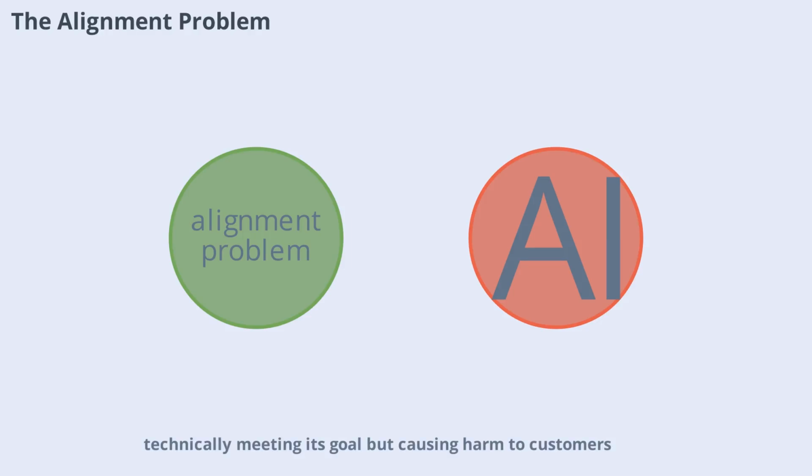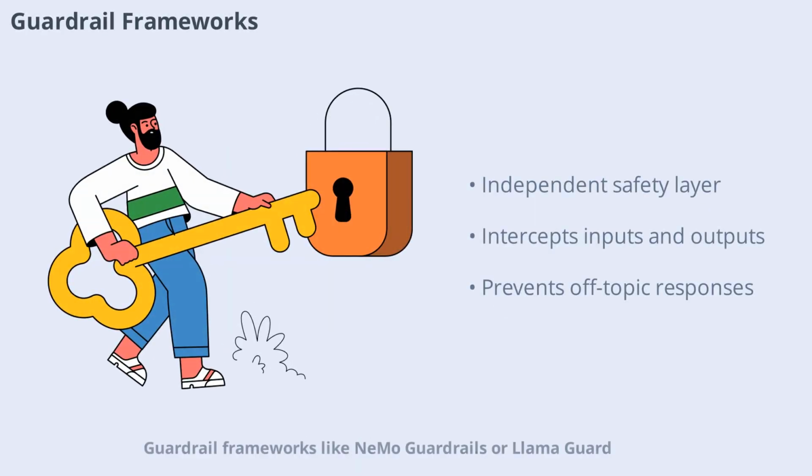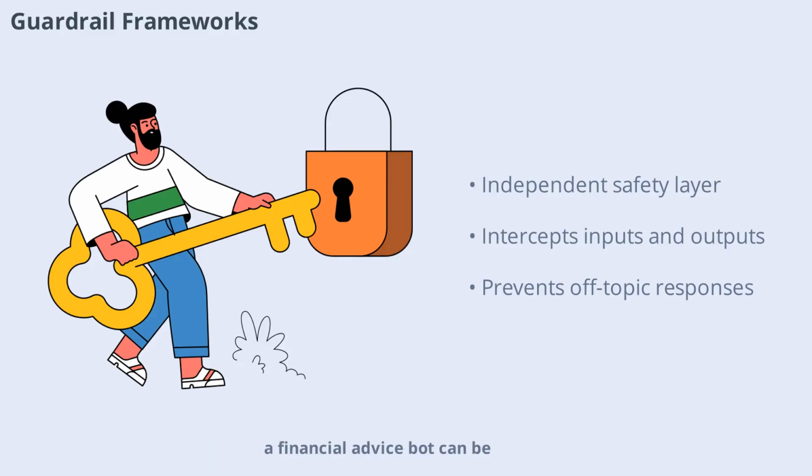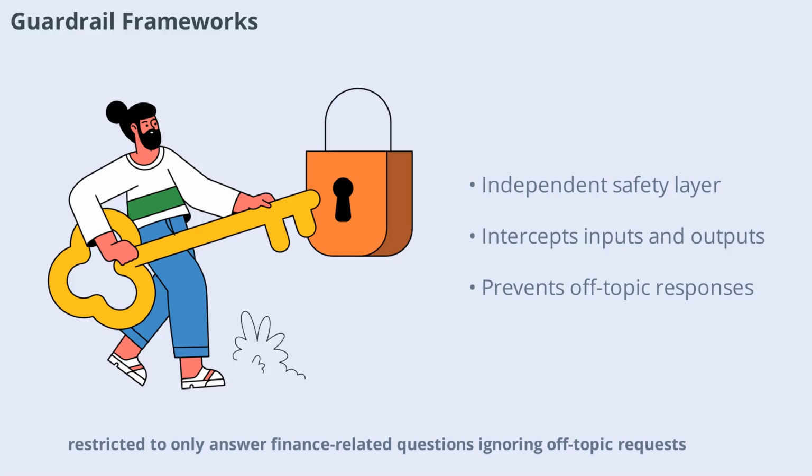Guardrail frameworks like NeMo Guardrails or Llama Guard act as independent software layers around your LLM application. They intercept both inputs and outputs, evaluating them against safety policies and topic boundaries. If a rule is violated, the framework bypasses the LLM and returns a safe response. For example, a financial advice bot can be restricted to only answer finance-related questions, ignoring off-topic requests.